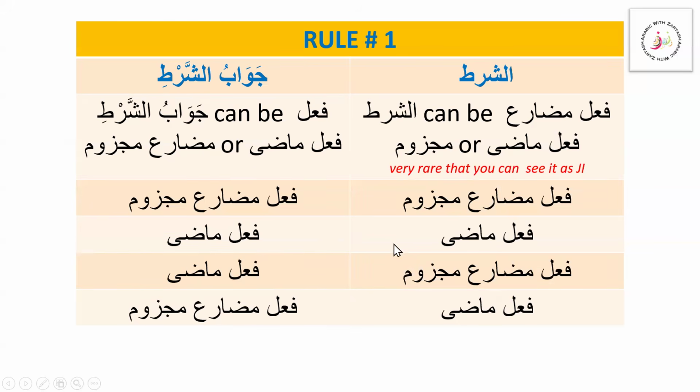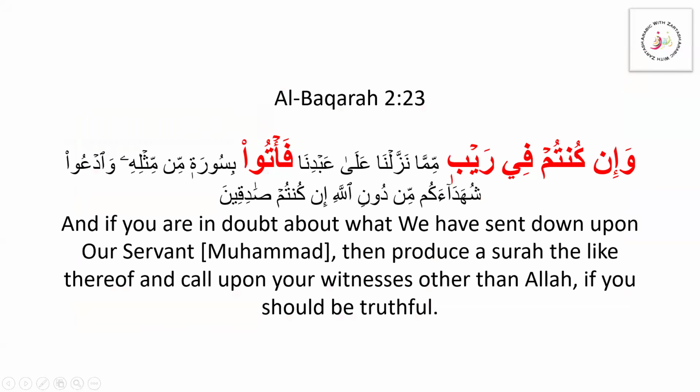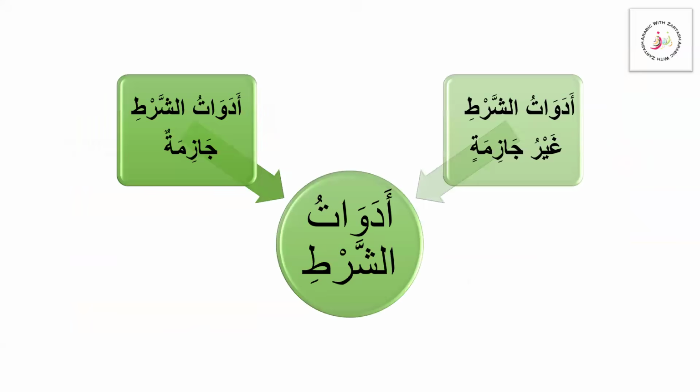Also we saw that if the jawab shart is not fi'l mudari majzoom or fi'l madi, we are going to see the jawab shart beginning with fa. And we see with that fa all these seven cases, as we saw in the example of Surah Baqarah.